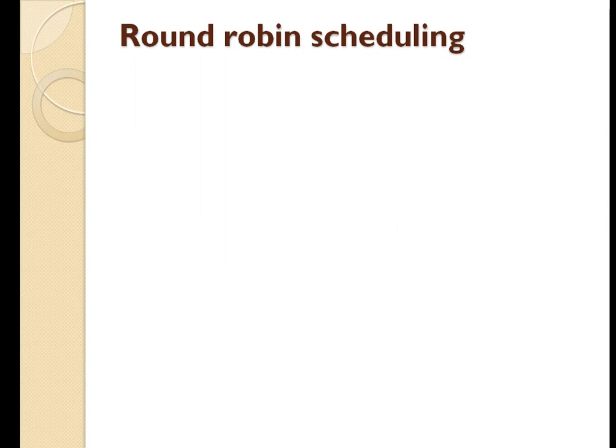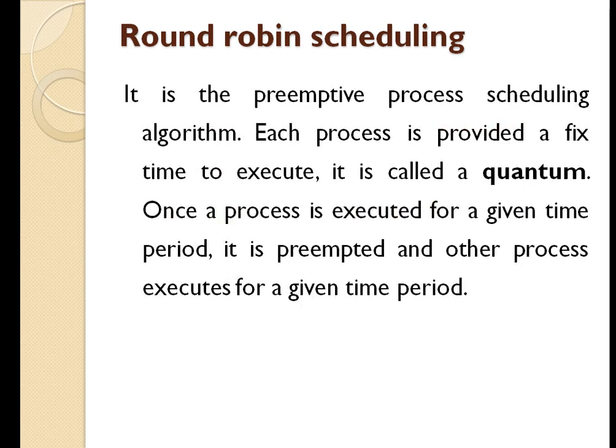For this, I would suggest you go through the video which I shared in the first chapter on time sharing operating systems. This round robin scheduling algorithm is similar to a time sharing operating system. It is a preemptive process scheduling algorithm. Each process is provided a fixed time to execute. It is called a quantum. So in this case, the CPU time is divided into fixed time intervals. These time intervals are known as quantum.